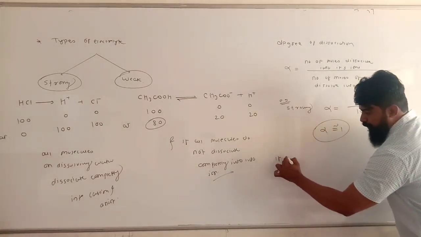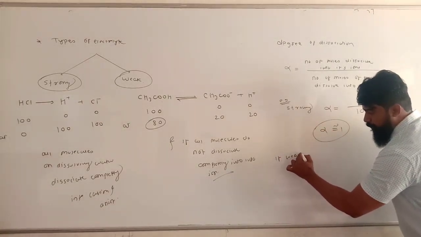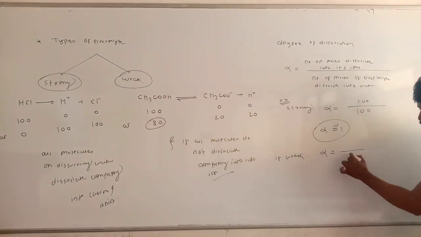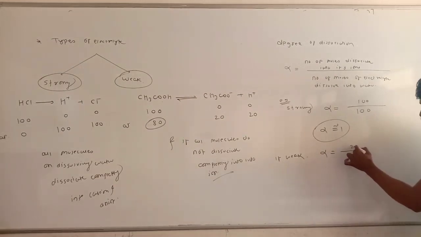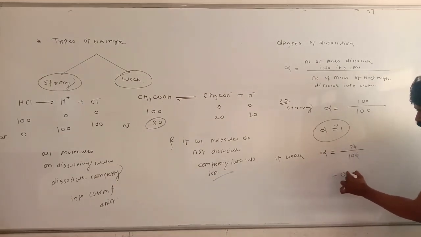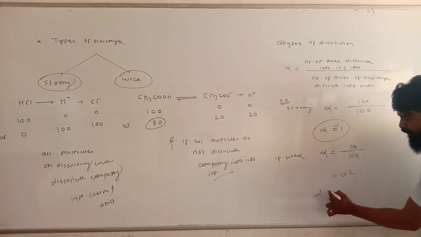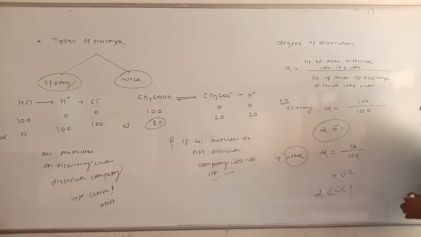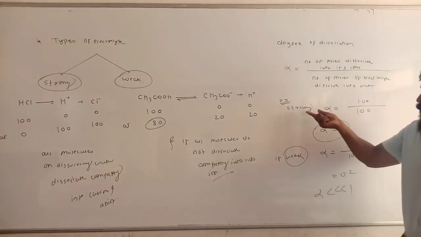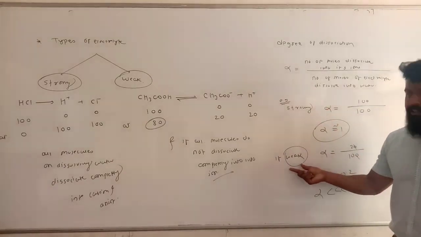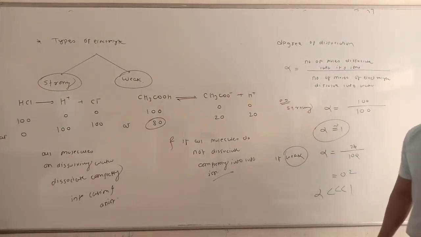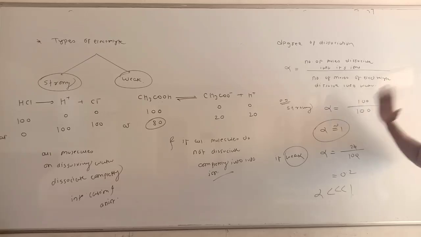But if the electrolyte is weak, like acetic acid, then out of 100 dissolved molecules, only 20 are dissociated. So the ratio is nearly equal to 0.2. It means alpha is very small, less than 1, if the electrolyte is weak. So to study the nature of an electrolyte, whether strong or weak, we can use the concept of degree of dissociation. This is all about strong electrolyte, weak electrolyte, and degree of dissociation.